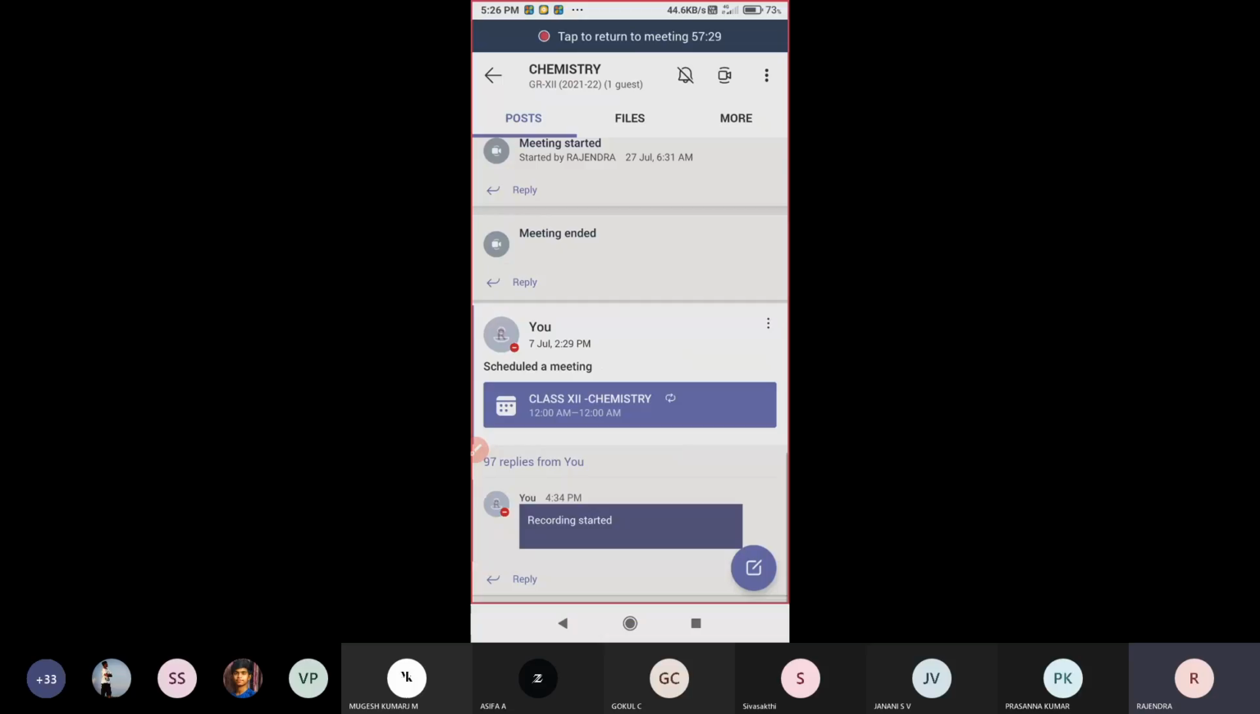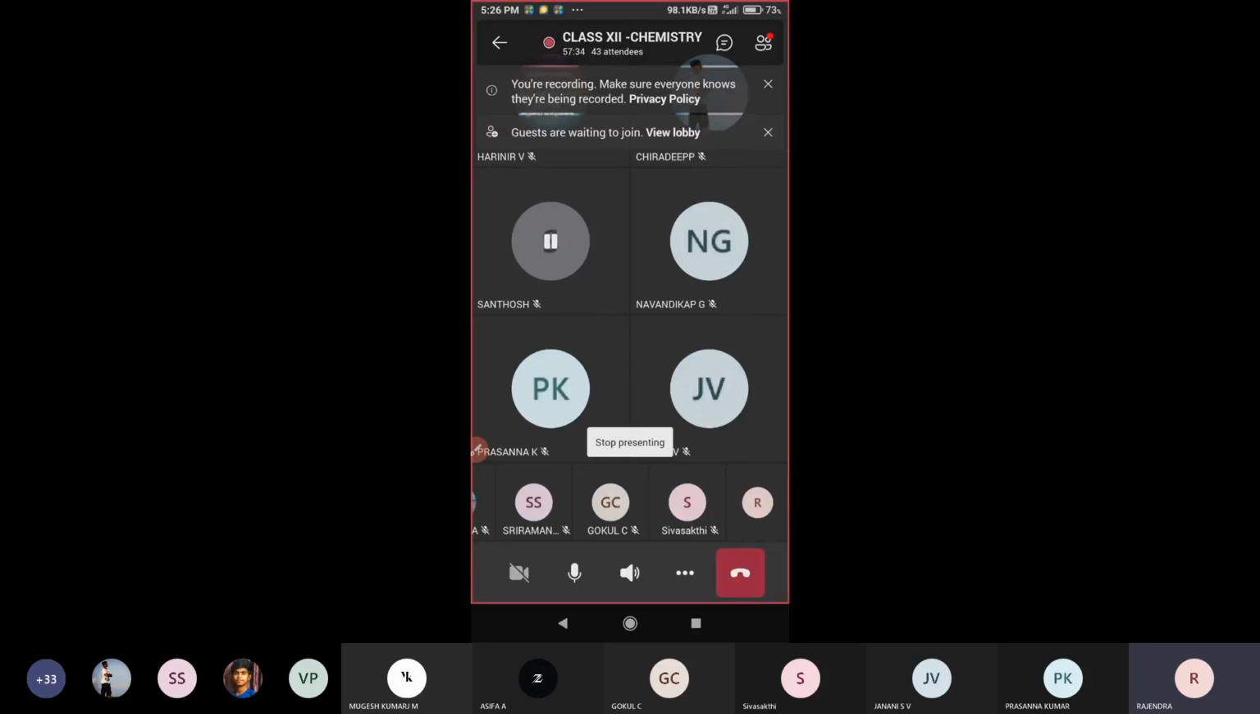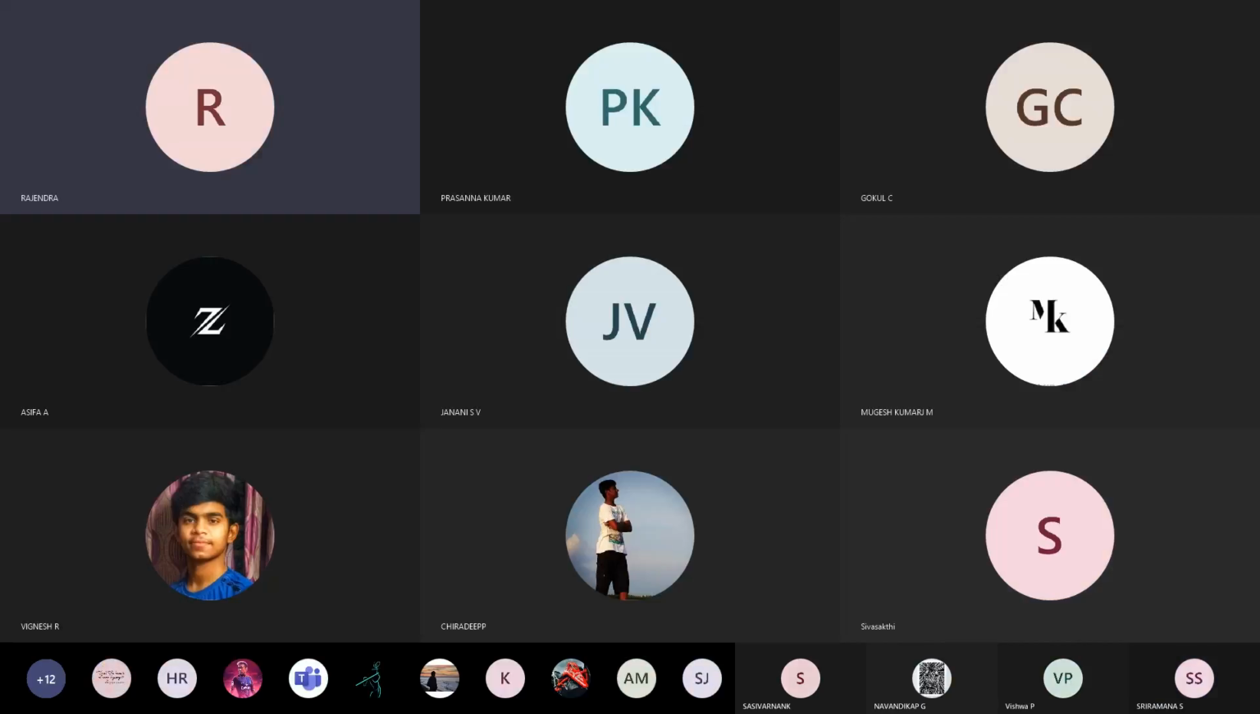So in tomorrow's class we will see the small topic of importance: the importance of haloalkanes and haloarene compounds. We will see that tomorrow.